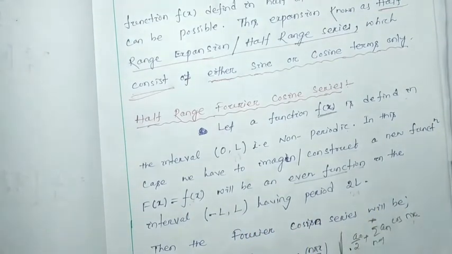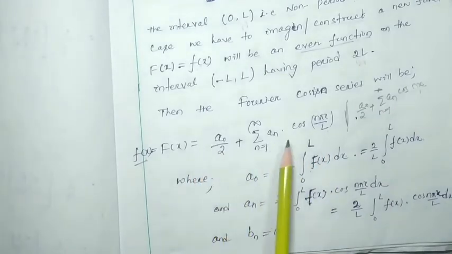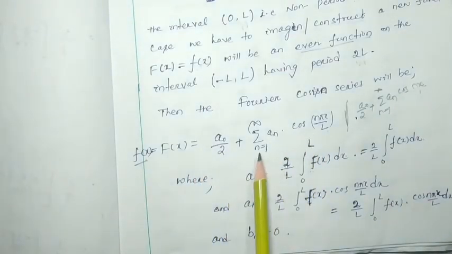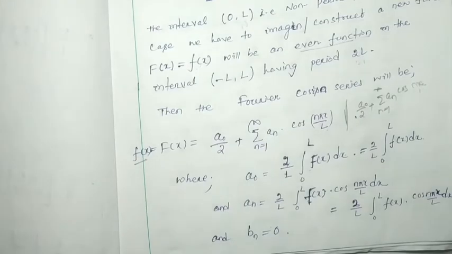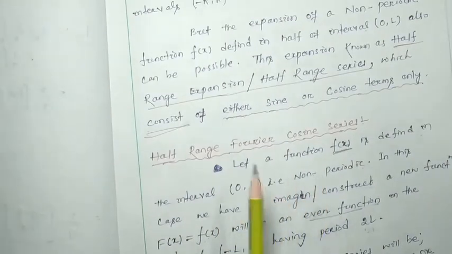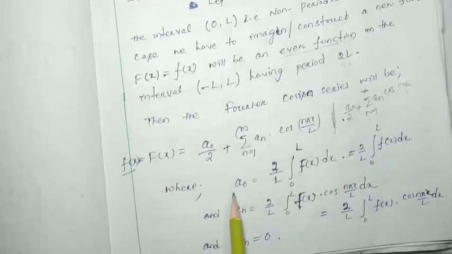If it is so, then we can easily define its Fourier cosine series as a0 by 2 plus summation over 1 to infinity of an cos(n pi x by L). Obviously, the bn will be 0 and the corresponding a0 will be 2 by L integral 0 to L f(x) dx.